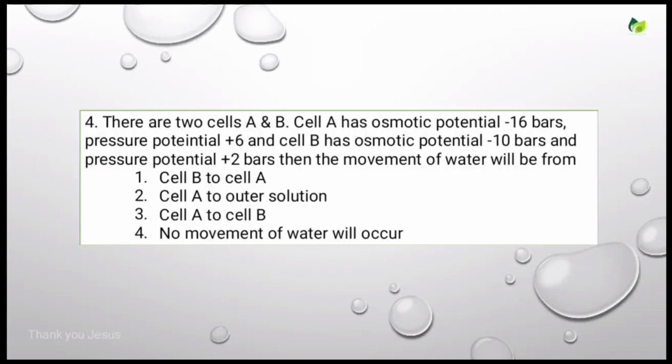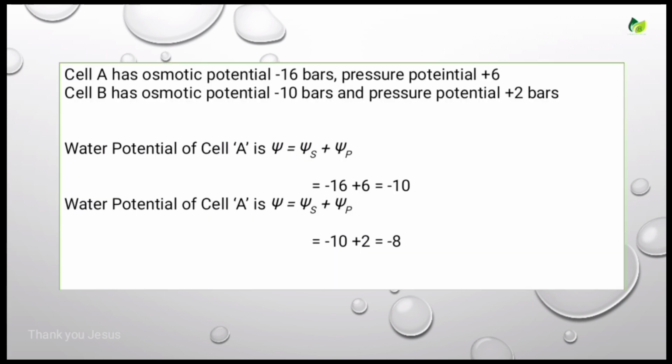So this is a very important question. You have to know it properly, so then you can answer. I will explain the question and answer too. So let's see the statements given first. Osmotic potential of cell A is minus 16 bars and pressure potential is plus 6 bars. Cell B osmotic potential is minus 10 and pressure potential is plus 2.